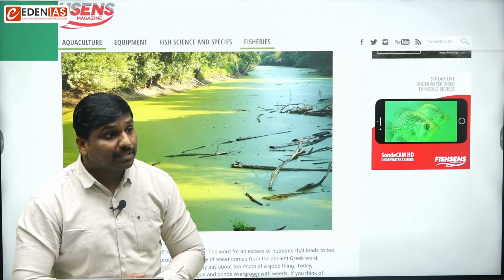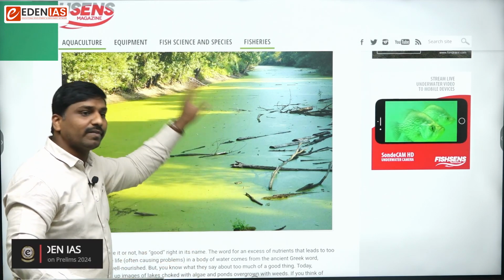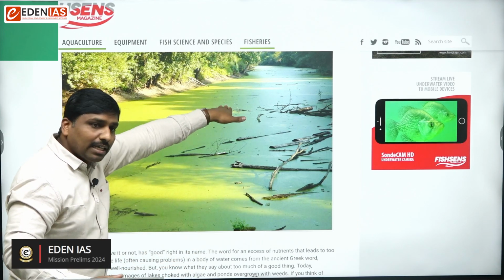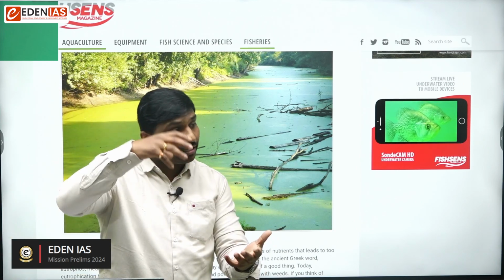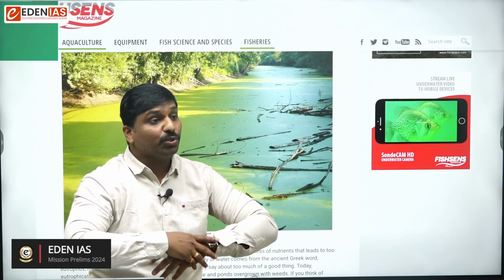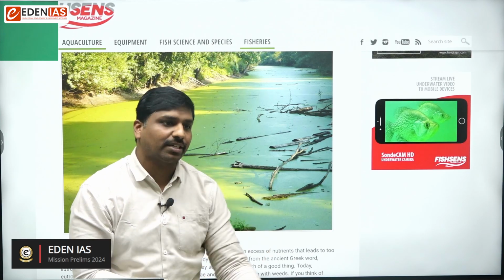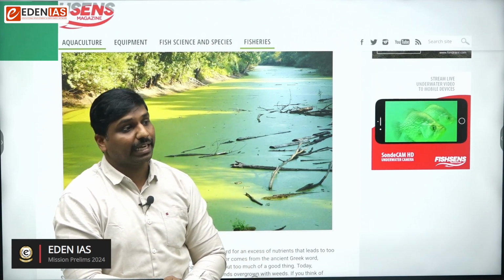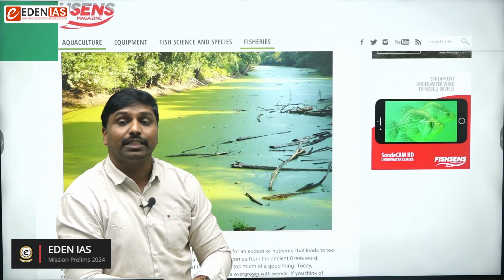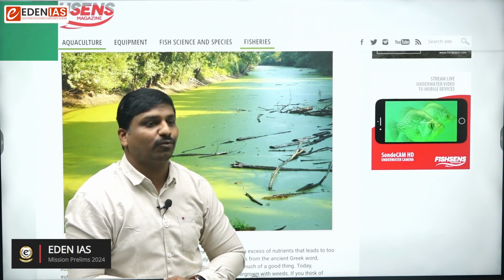Okay, so that means this water body has already been enriched, and now this algae will cover entirely the top of the water, so it does not allow sunlight to go inside. Due to non-penetration further, whatever living organisms are present inside the water cannot grow through the process of photosynthesis.